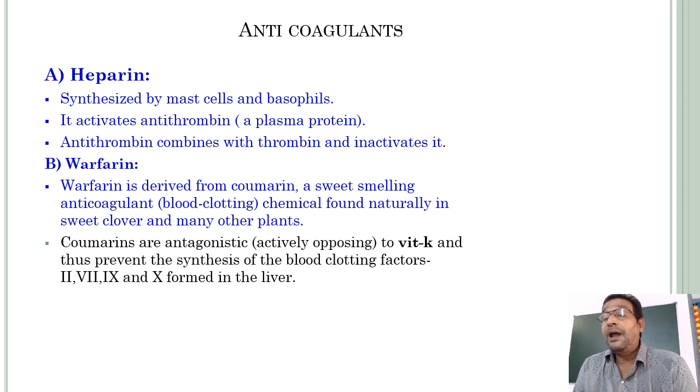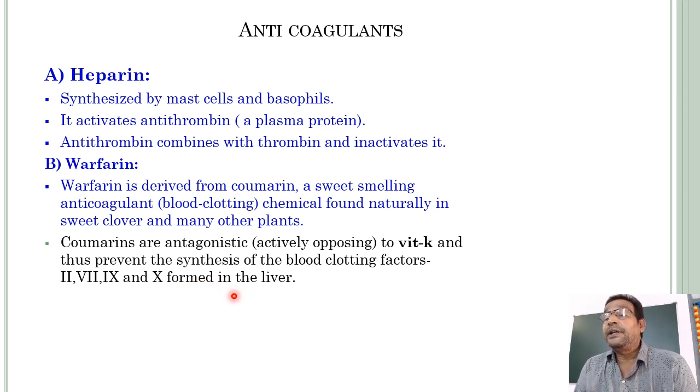Coumarins are antagonistic, that means actively opposing to vitamin K, and thus prevent the synthesis of blood clotting factors 2nd, 7th, 9th and 10th formed in the liver.